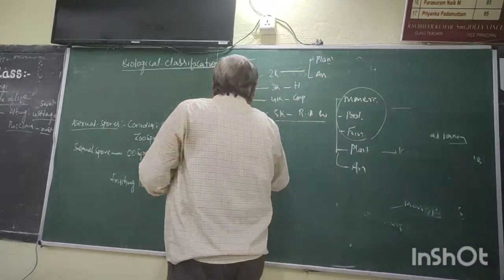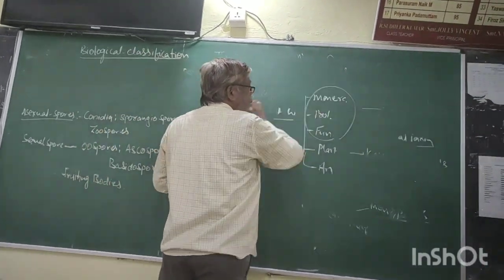Now come to the characters of 5 kingdoms.